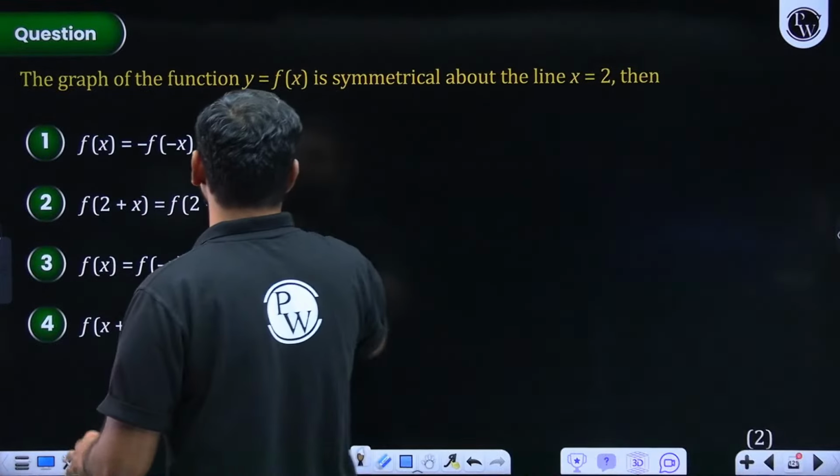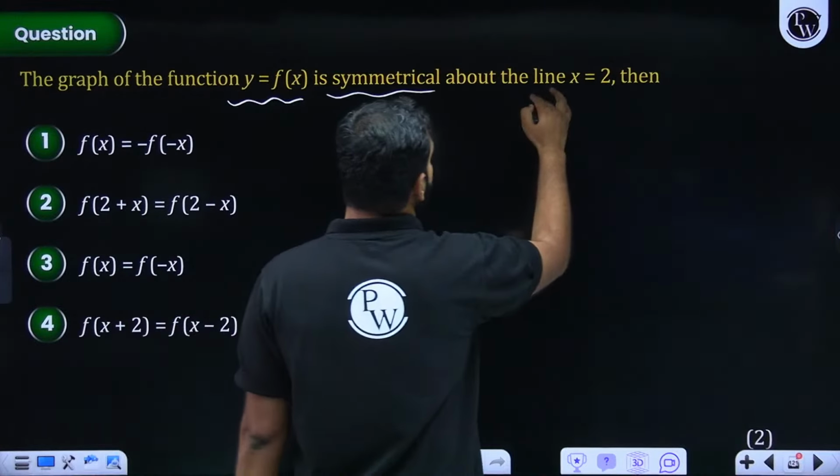The graph of a function y is equal to f of x is symmetrical about the line x is equal to 2.